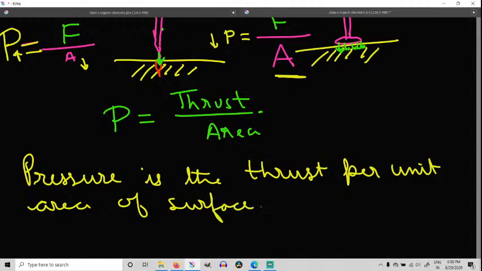You can see that the surface in contact over here was almost a small point, and here it was a bigger sheet. So the pressure here is greater and the pressure there is lesser.